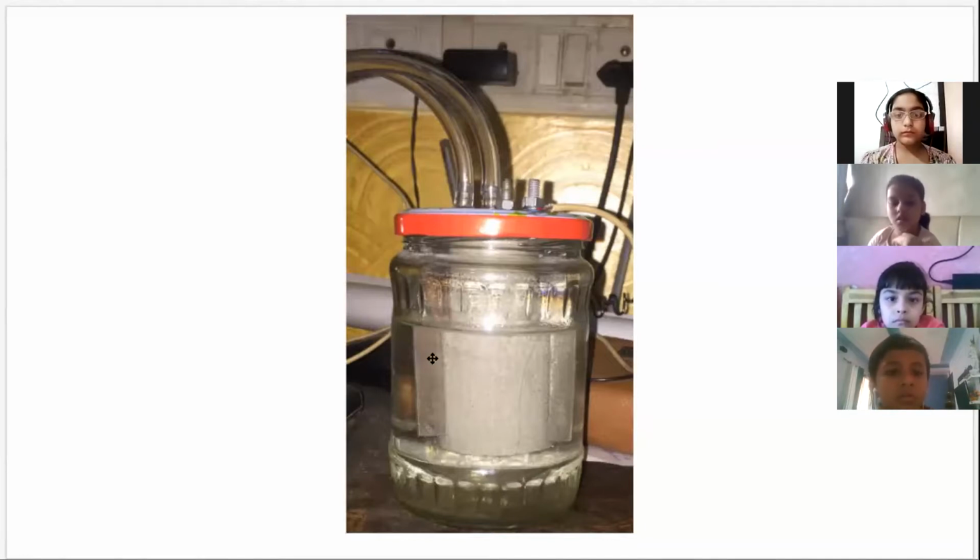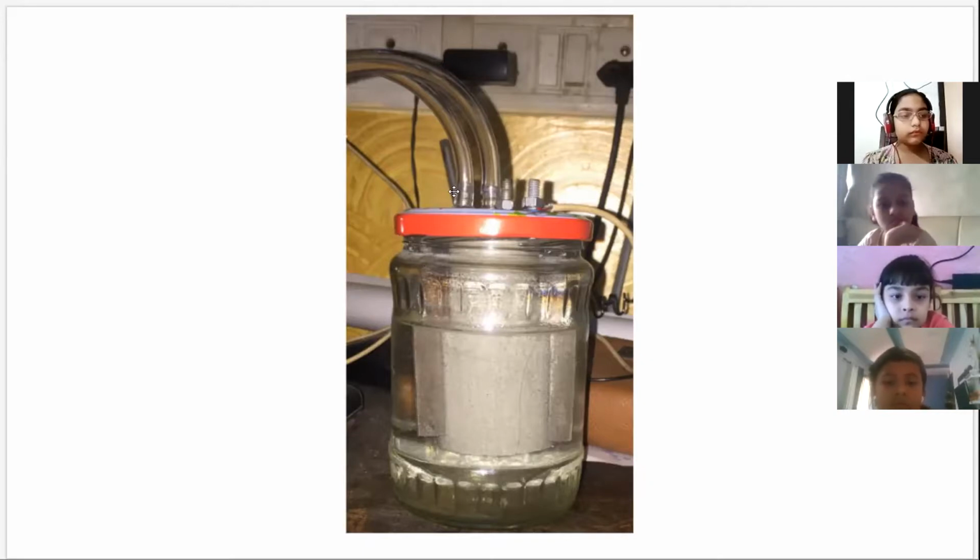Can you see this metallic plate over here? Yes, sir. This is the positive electrode where the oxygen is generated, and inside here is a plastic pipe inside which hydrogen is generated. When oxygen is generated over here, as it is a gas, it comes to the upper portion, and from here it gets out of the reactor by this tube.